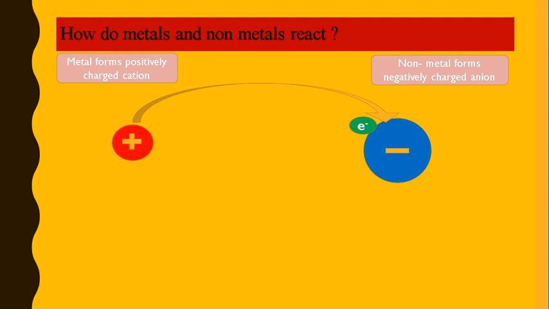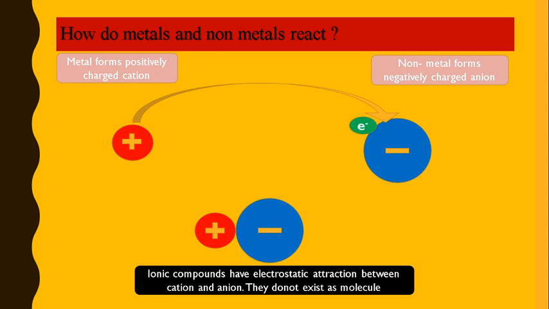As we know, positive and negative are opposite charges, and opposite charges attract each other. They come together, and an electrostatic bond is present between cation and anion. So in an ionic compound, there is no molecule; there is attraction between a positive ion and a negative ion.